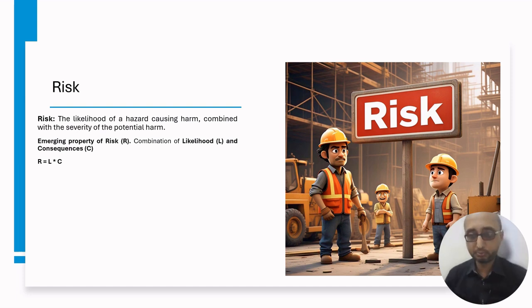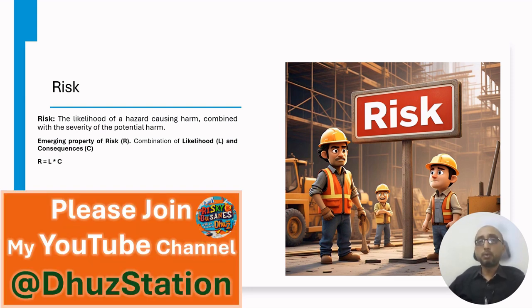Just suppose you go to visit the zoo and you see the lion there. We know that a lion is a very dangerous hazard. But what do you think, at the zoo, what is the risk level of this hazard? In these conditions, its capacity to harm you is minimal as it is controlled. It needs to get out of the cage and then it can harm you, but it is caged. So the probability or the likelihood or the capacity to harm is controlled. That is why the risk level is very low.